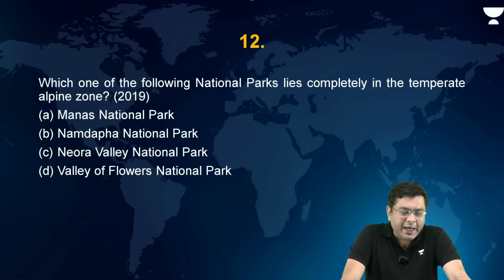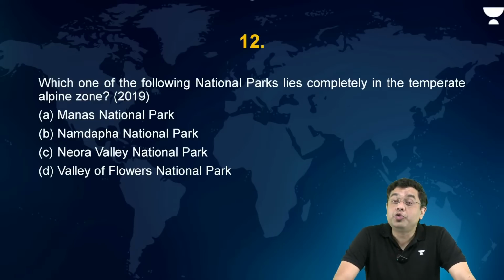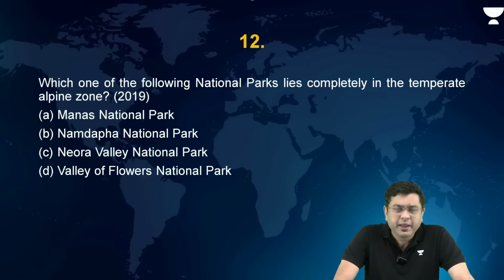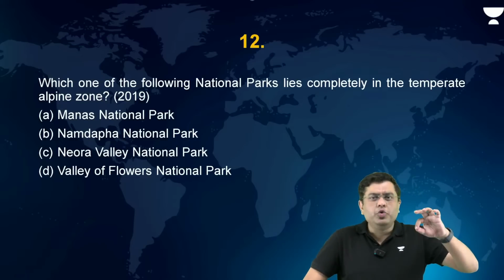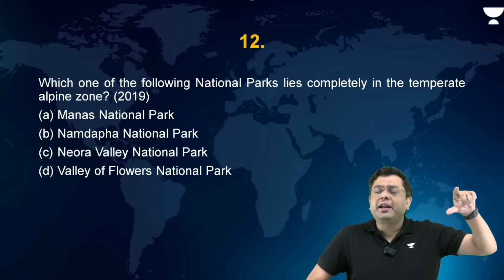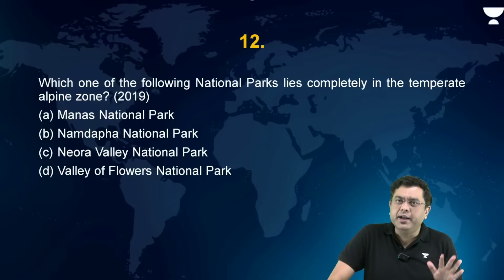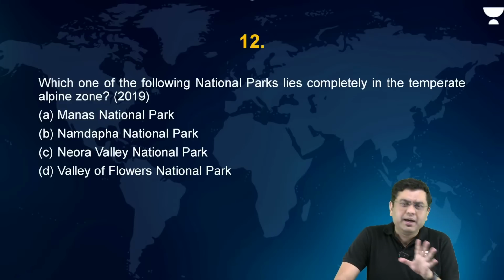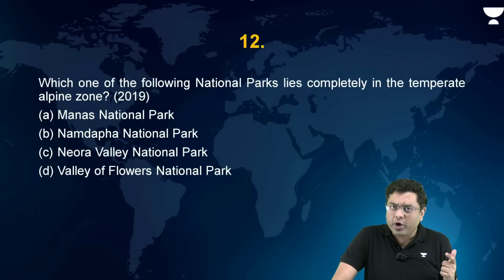Okay. Now, which one of the following national parks lies completely in the temperate alpine zone? Again, the same concept about knowing the location, whether you are aware of the names. If you are aware of the names, are you aware of the physiographic conditions and divisions of India, which you study in your basics of geography? If that is clear, this should be a cakewalk again.